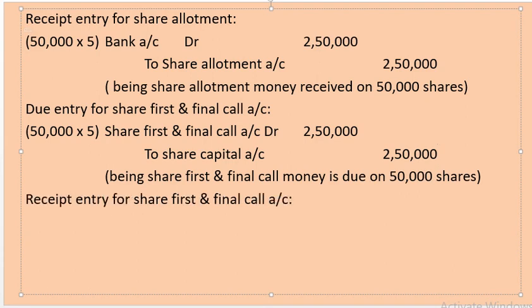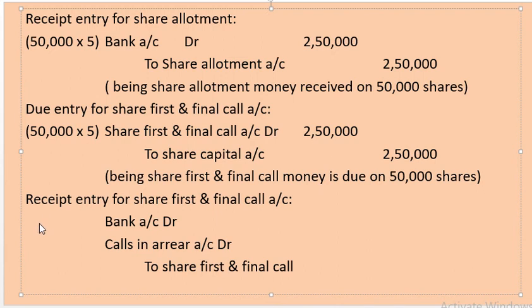In the receipt entry of share first and final call account, there are calls in arrear for 1000 shares, so we are going to keep that in mind while drafting the journal. Journal being bank account debit, calls in arrears account debit to share first and final call. For 1000 shares we didn't receive the final call money.